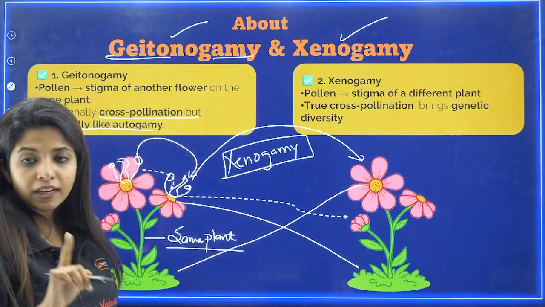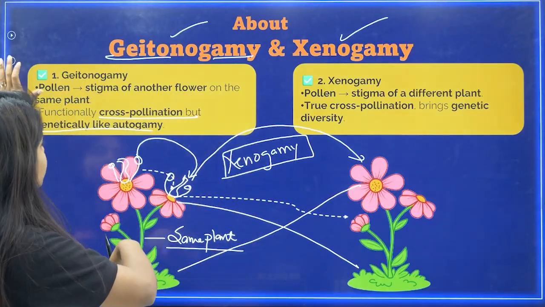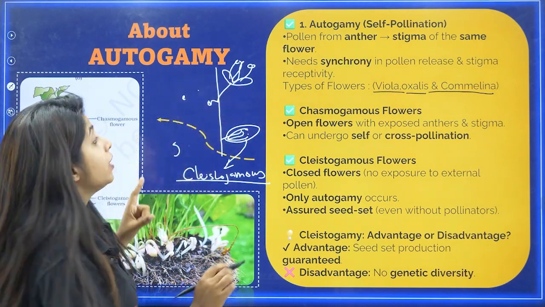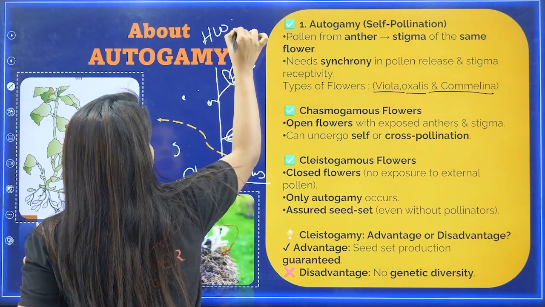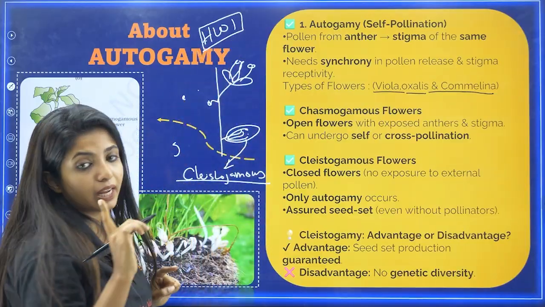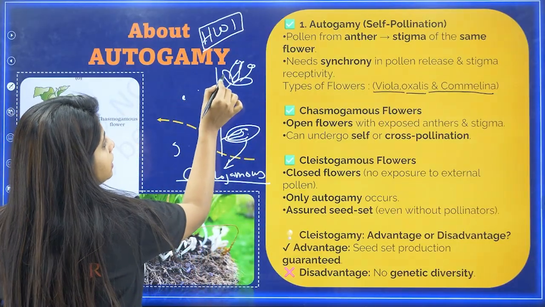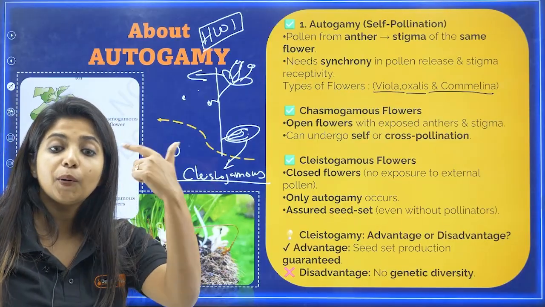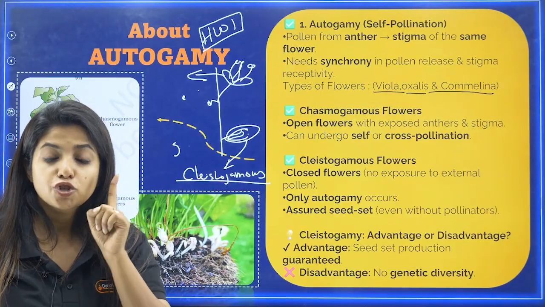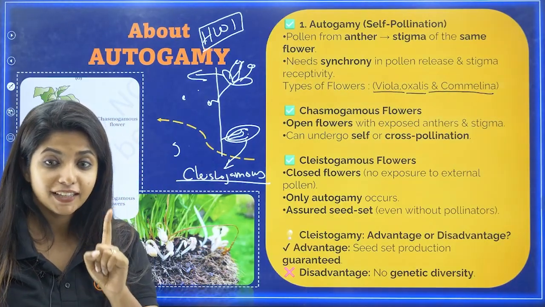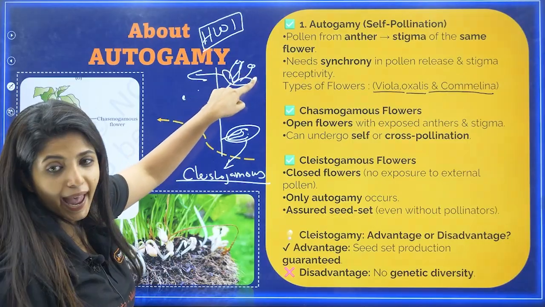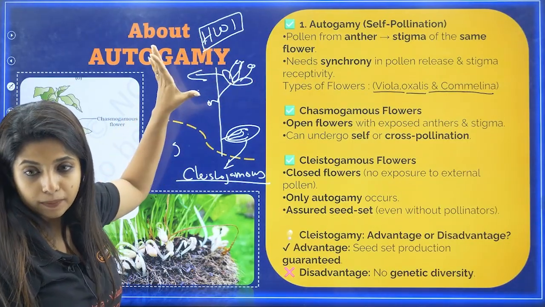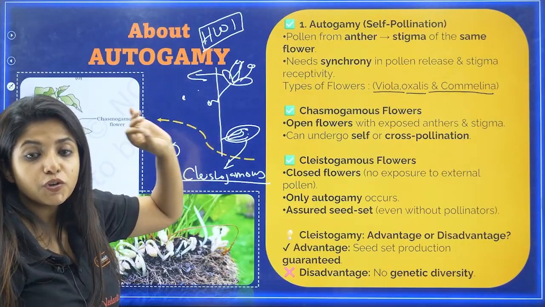Xenogamy, my dear children. Now let's come back to the previous slide and you tell me, this is the first homework question. Homework question 1. Okay, you have to tell me the answer for this. In this type of chasmogamous flowers, when they have both the stamen as well as the pistil, what all types of pollination can they show?